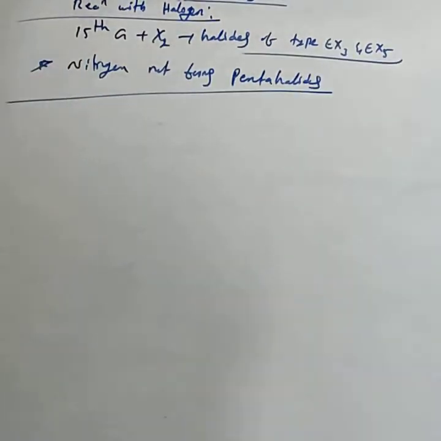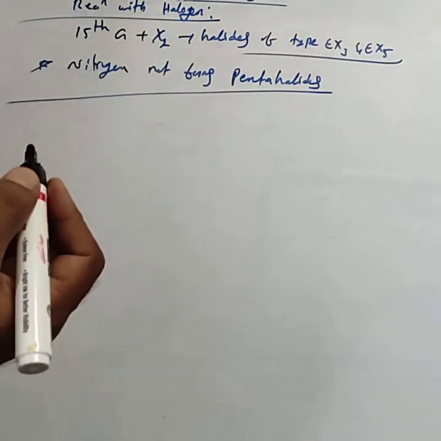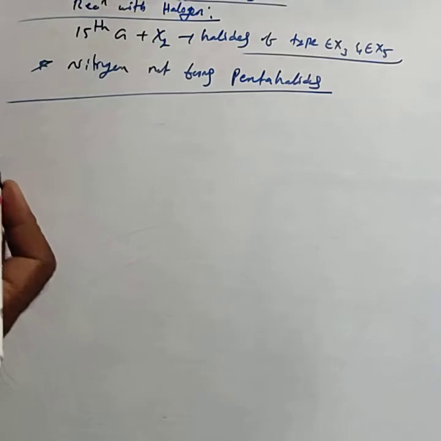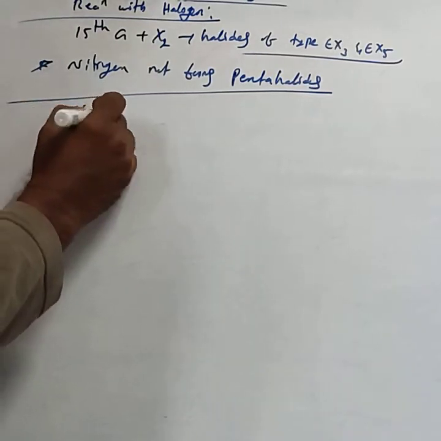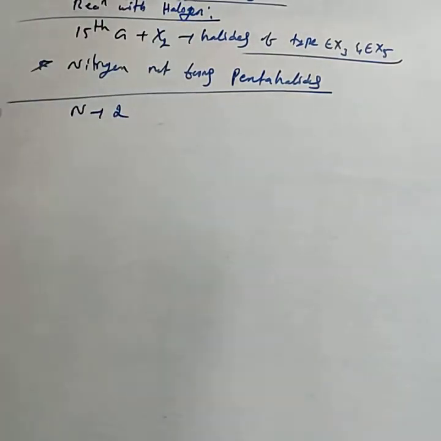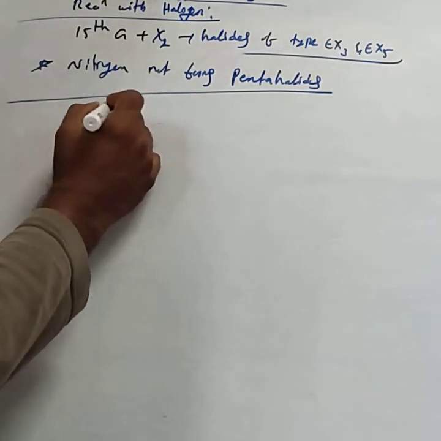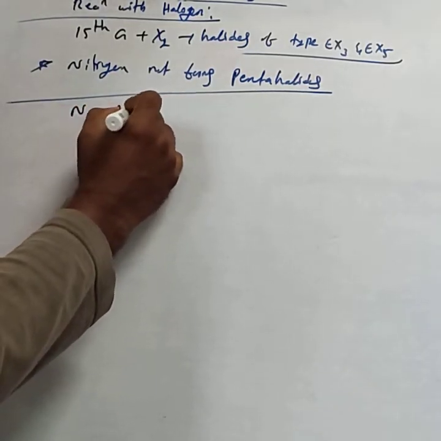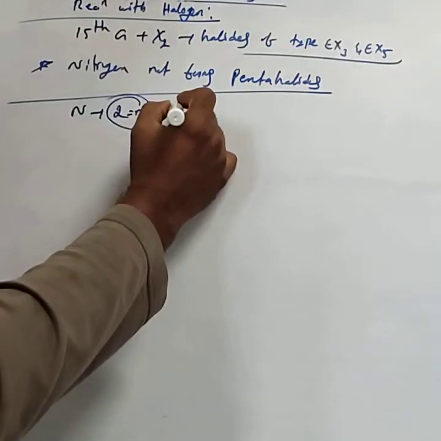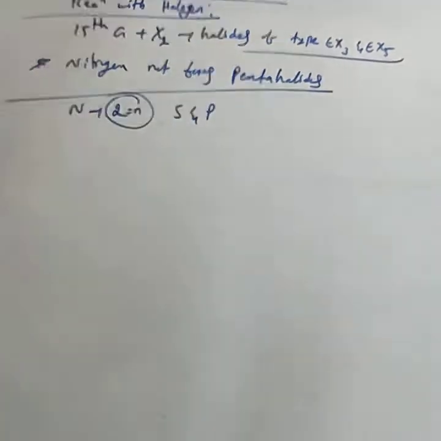Nitrogen does not form pentahalides. Can you guess why? The main reason is that nitrogen's valence shell is n equals 2, so only s and p orbitals are possible.